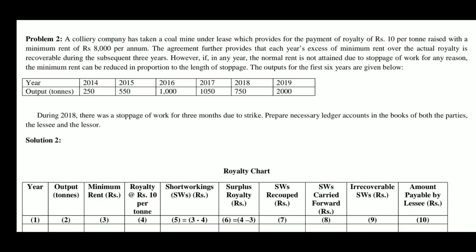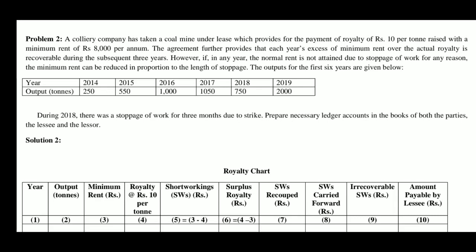Per annum minimum rent is 8,000. Other things remaining constant, minimum rent is rupees 8,000. That is, in all the years, the minimum sum payable by the lessee to the lessor is rupees 8,000. The agreement further provides that each year's excess of minimum rent over the actual royalty, that is nothing but short workings, is recoverable during the subsequent 3 years. Subsequent 3 years in the sense, if there are short workings in 2014, that is the first year, then subsequent 3 years will be 2015, 2016 and 2017.